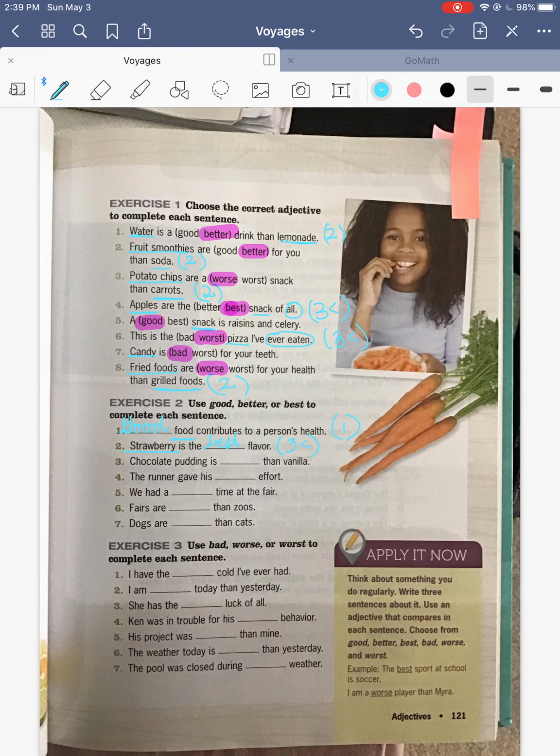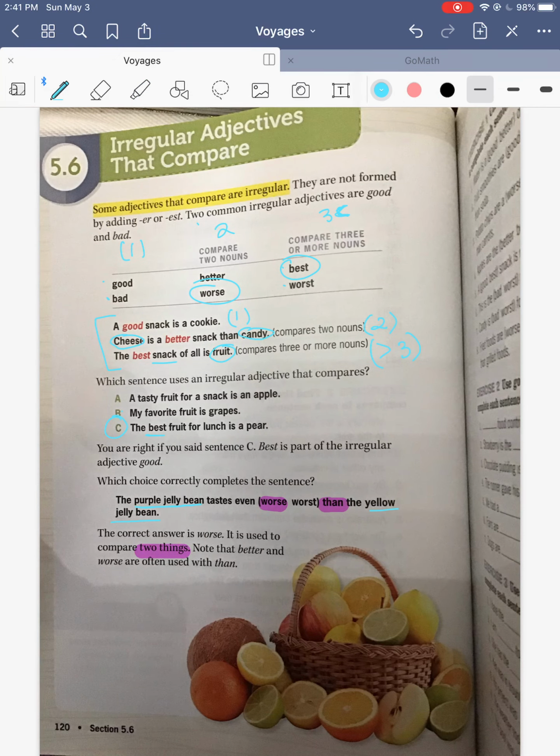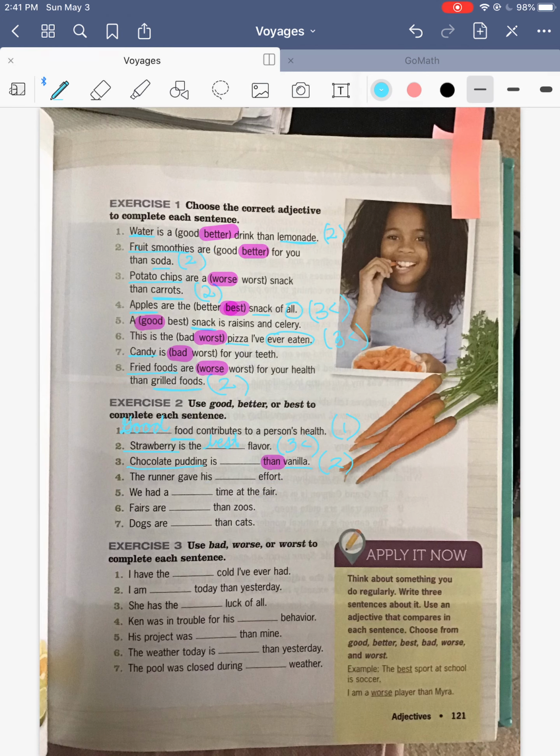Number 3, chocolate pudding is blank than vanilla. So chocolate pudding is good than vanilla, chocolate pudding is better than vanilla, or chocolate pudding is best than vanilla. So I have chocolate pudding, and I'm comparing it to vanilla, so that's 2 things. And it also has the word than in it, and we know that than goes with this part. So if the word than's in it, it's two things. So we're going to put better.